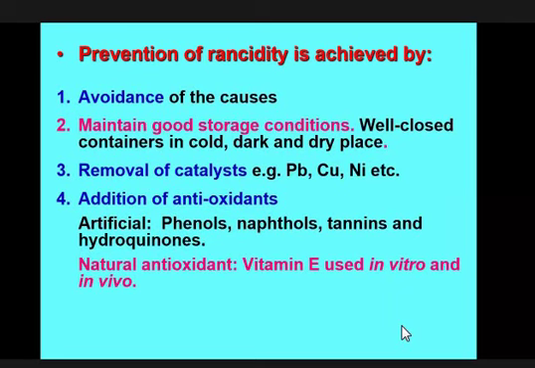For this reason, unsaturated fat like mustard oil is used to preserve pickle instead of animal fat, because mustard oil itself has vitamin E, so it can protect against unusual oxidation. For this reason, we usually preserve pickle in unsaturated fat like mustard oil, not in animal fat.